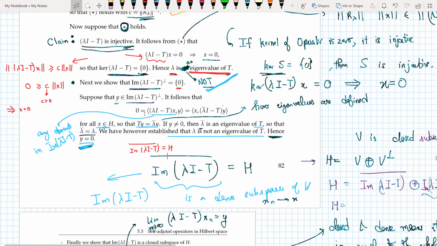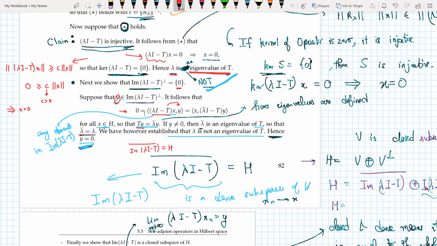So what we show is we take, let y be a point in the image of lambda I minus T perp. Then we do the usual inner product trick. We take this element in the image of lambda I minus T, and we take the inner product with y. We shift this operator to this side, and we say that, okay, Ty equals lambda bar y, and therefore lambda bar is an eigenvalue of T, so that lambda bar equals lambda.